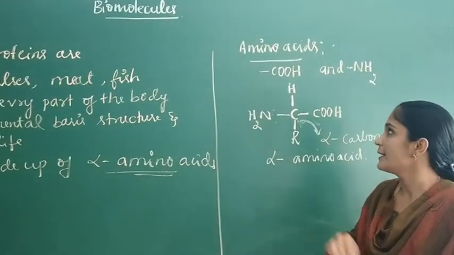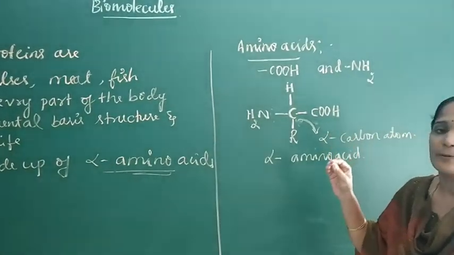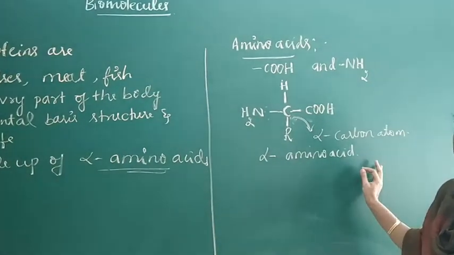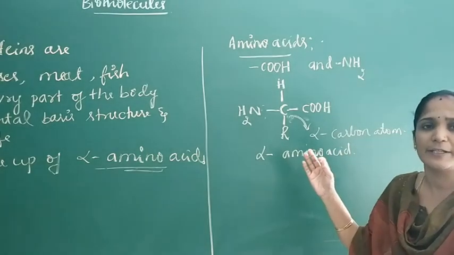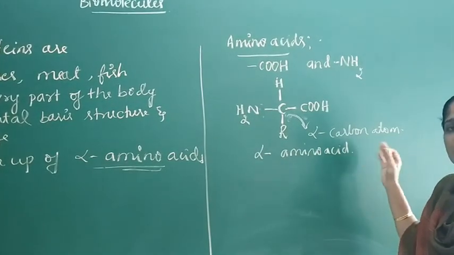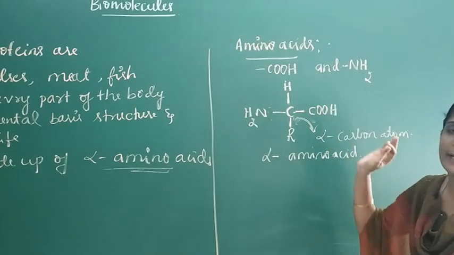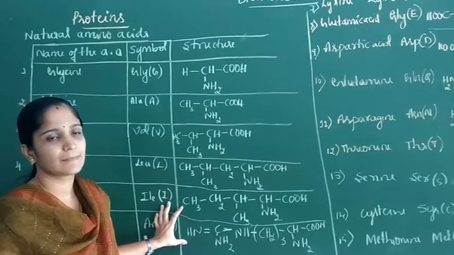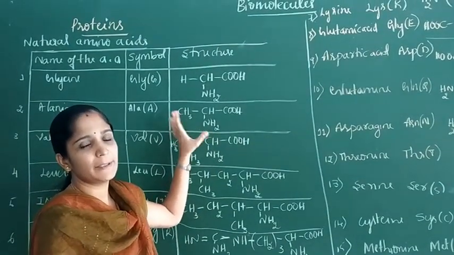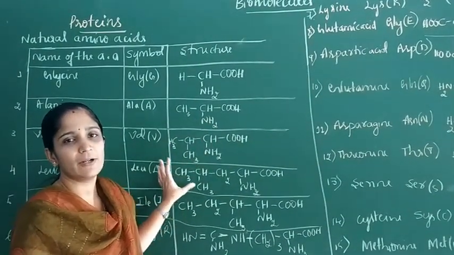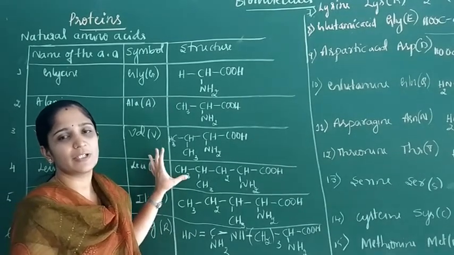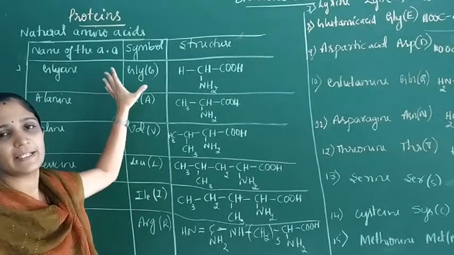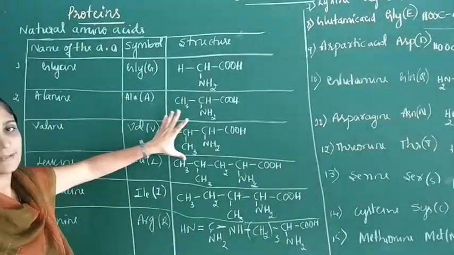When protein is hydrolyzed, we get only alpha amino acids. Amino acids can be classified into alpha, beta, gamma, delta and so on, but when proteins are hydrolyzed, we get only alpha amino acids. So proteins are biopolymers made up of alpha amino acids. There are 20 naturally occurring amino acids, and the structures of some important ones are given in this table.